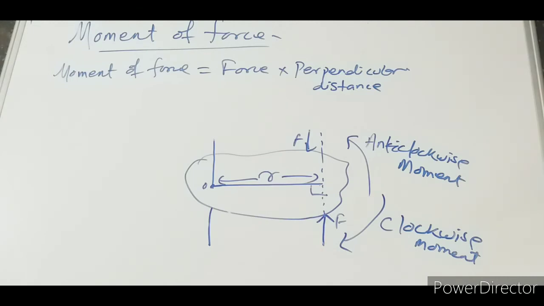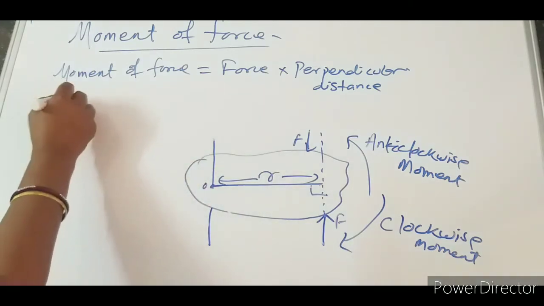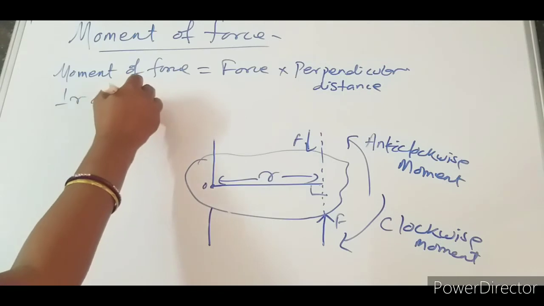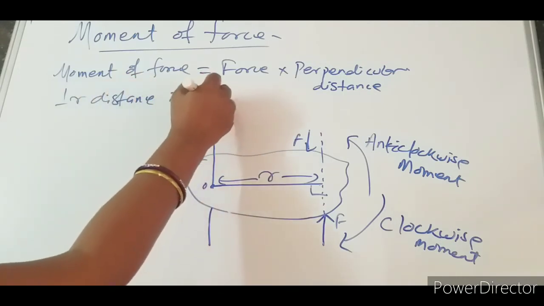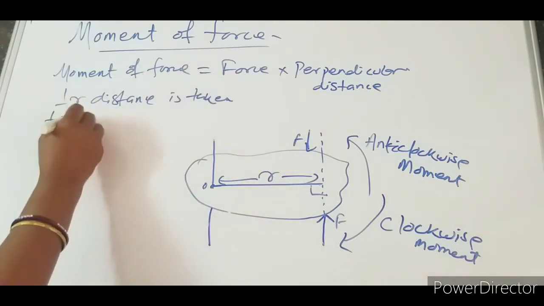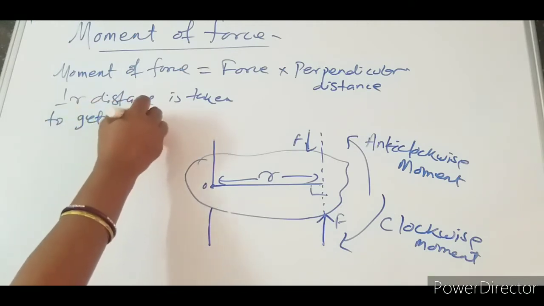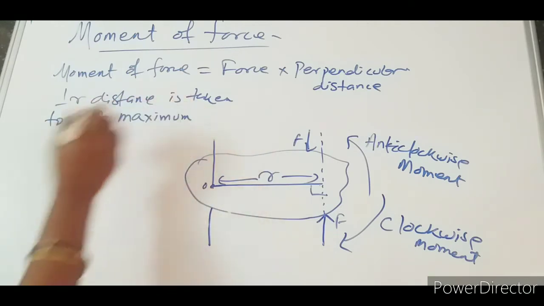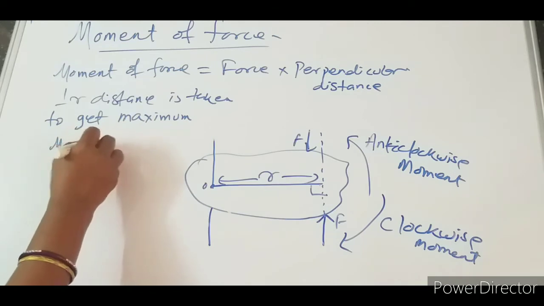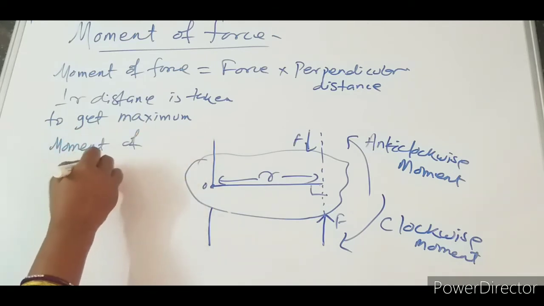And here the important thing: why are we taking the perpendicular distance? Perpendicular distance is taken to get the maximum moment of force.